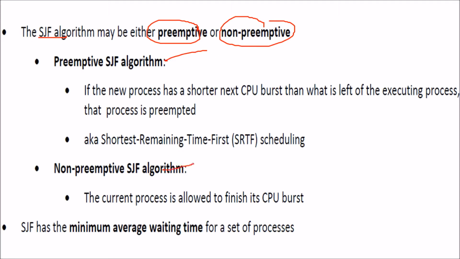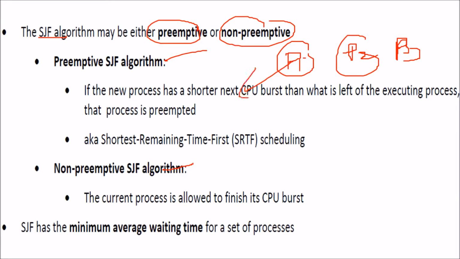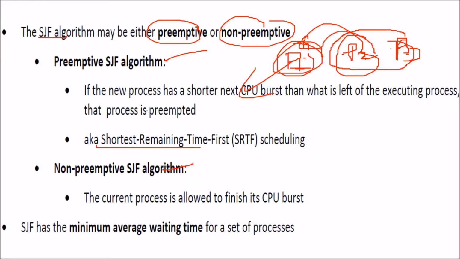Preemptive means if a process P1 is running and P2 or P3 comes and has a shorter time than P1, P1 will be taken out and P2 will be given a chance, whichever is less. This is the shortest remaining time first, because if the time remaining for P1 is lesser than P2 and P3, P1 will be allowed to complete. Otherwise, P2 will be taken. In non-preemptive SJF, the current process is allowed to finish its CPU burst, then only P2 and P3 will be catered. As we just saw, it is very ideal, so it has a minimum average waiting time for the set of processes.